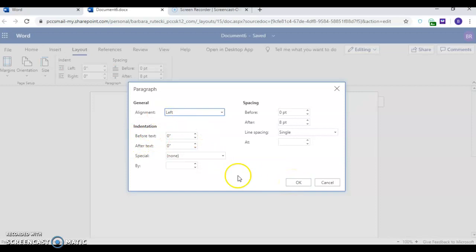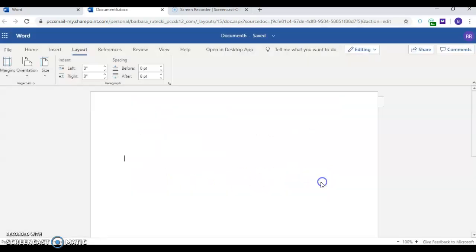Okay, so let's just say I said special, I would have my first line indent. So before those were over here in this section. So I have first line or hanging. Okay, so I'm just going to say cancel that for right now. So that's your layout tab. Notice there's just not much here in this.